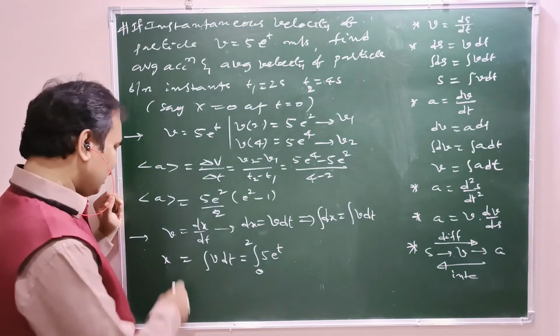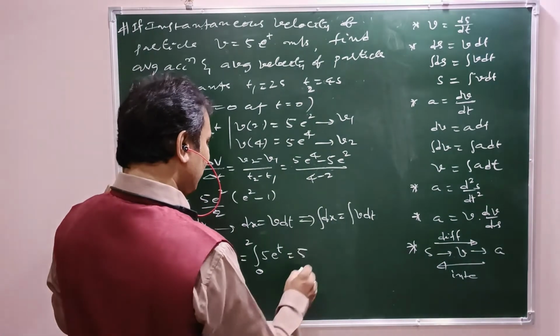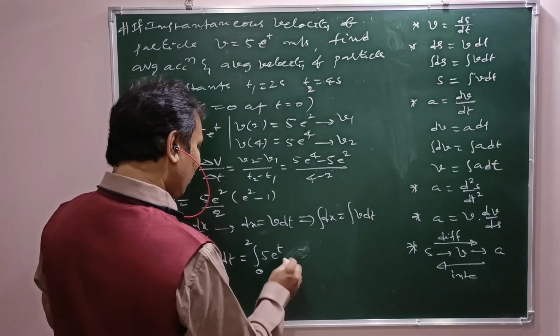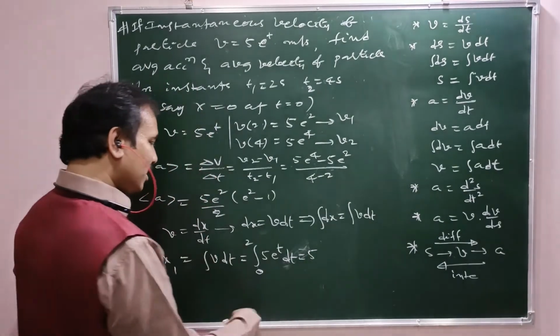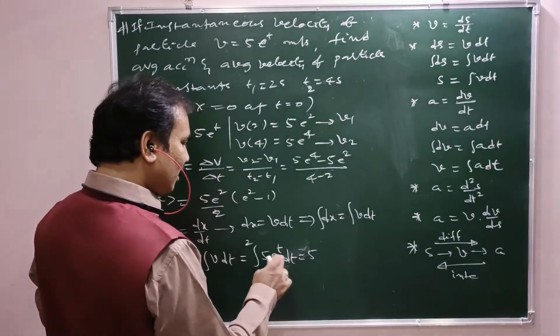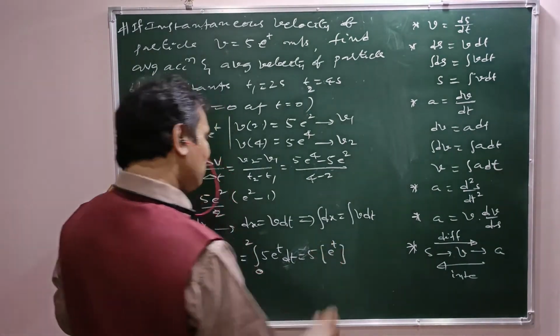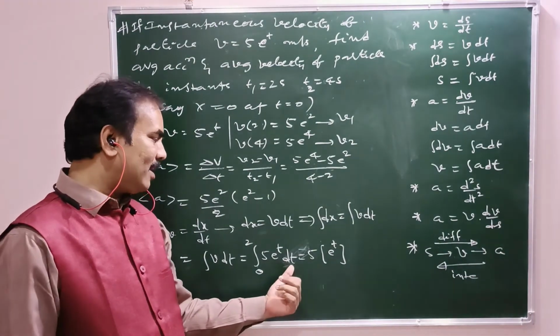That is x1, for example. 5 is constant. Integral e power t dt now. So dt is also there. 5 is common, kept outside. Integral e power t dt means e power t. That is the solution. Integral e power x dx equals e power x. Integral e power t dt equals e power t.